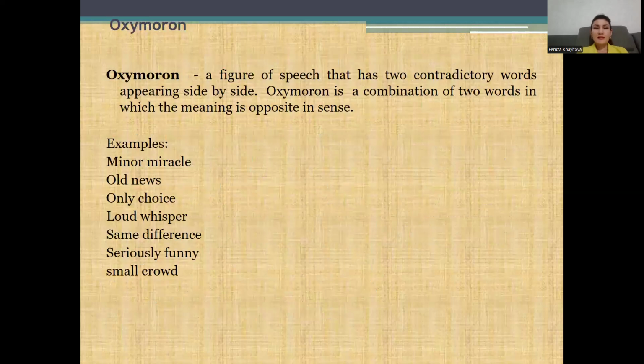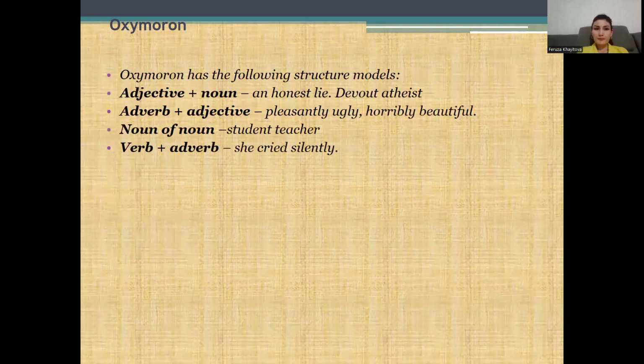The next device is about oxymoron. Oxymoron is a figure of speech that has two contradictory words appearing side by side. Oxymoron is a combination of two words in which the meaning is opposite in sense. For example, minor miracle, old news, only choice, loud whisper, same difference, seriously funny, and small crowd.